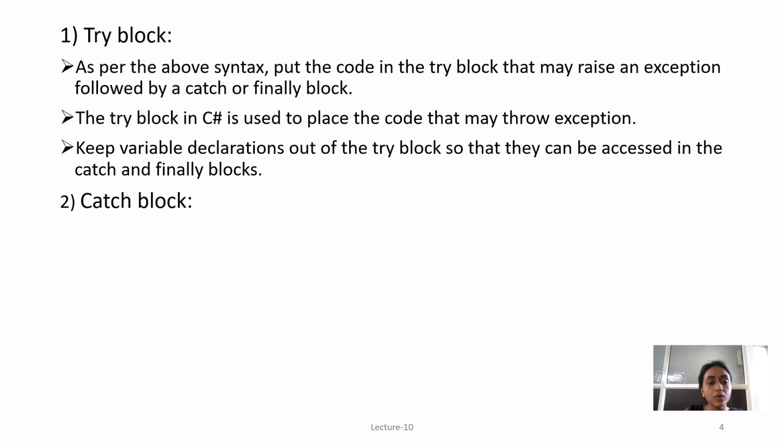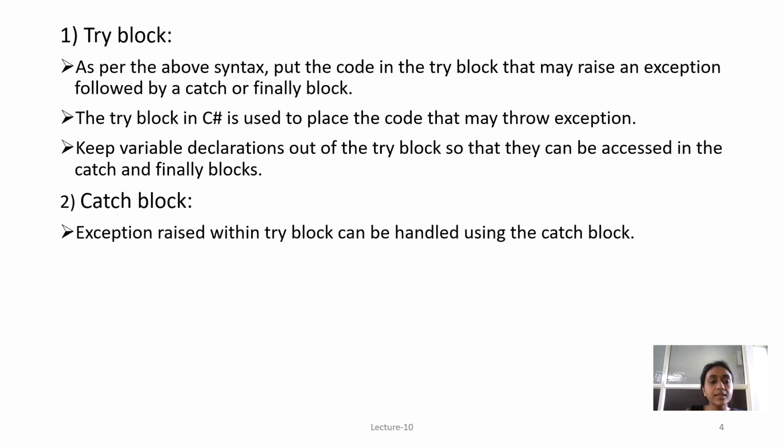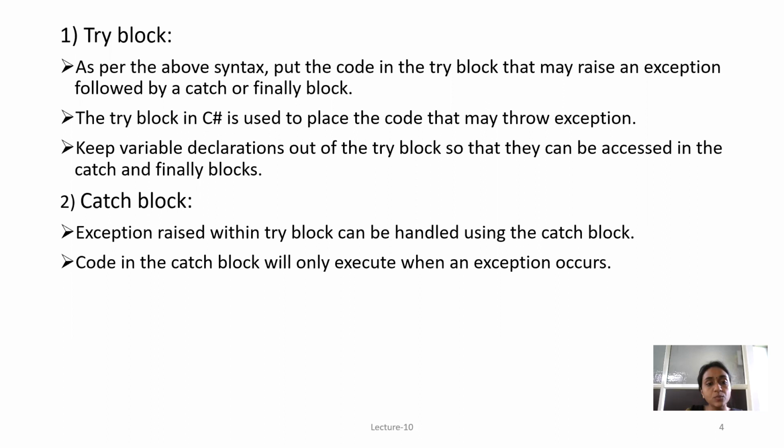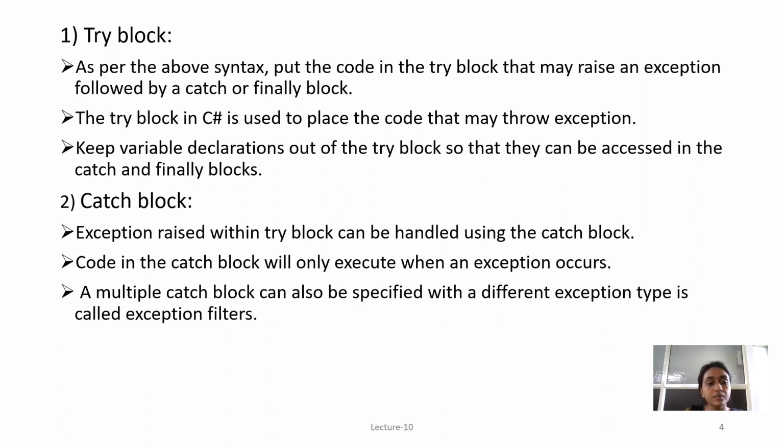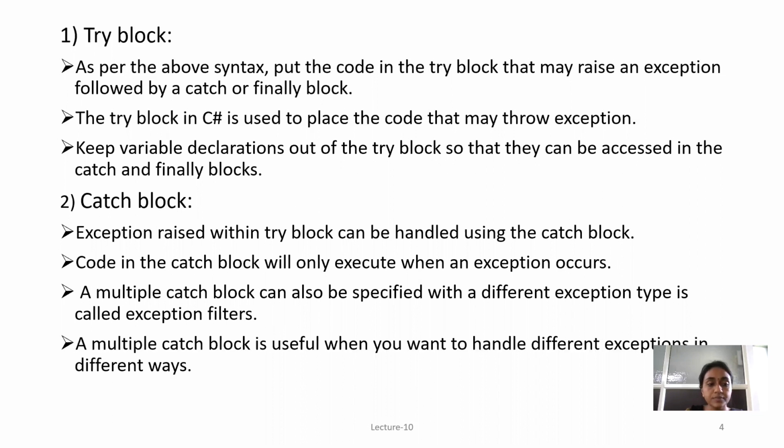Second is the catch block. An exception raised within the try block can be handled using the catch block. Code in the catch block will only execute when the exception occurs. Multiple catch blocks can also be specified with different exception types, which is called exception filters. Multiple catch blocks are useful when you want to handle different exceptions in different ways.